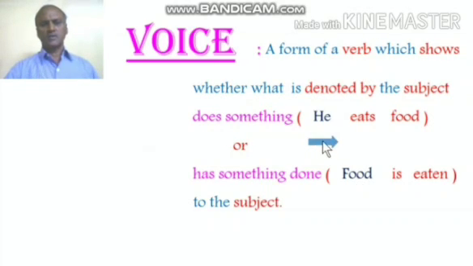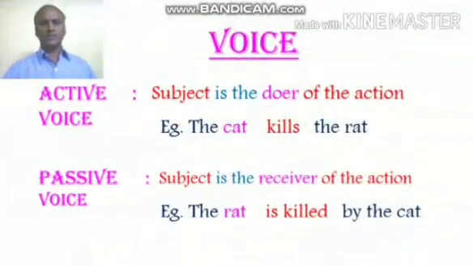So here we use the arrow mark for the subject which is doing the action. And the next one, this arrow mark indicates that the subject is receiving the action. Next, when we speak about voice, we have two types of voice. One is active, the other one is passive.